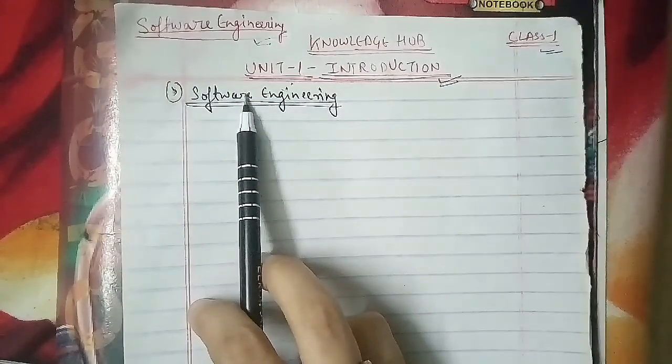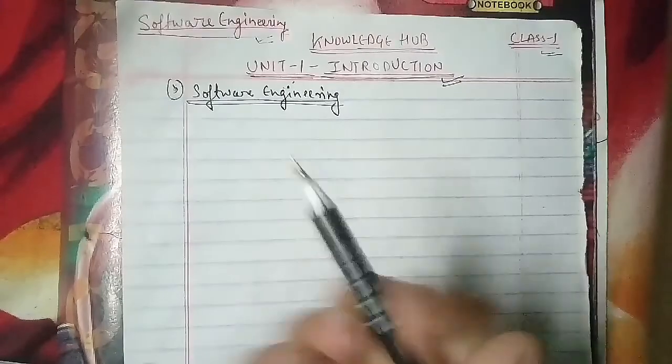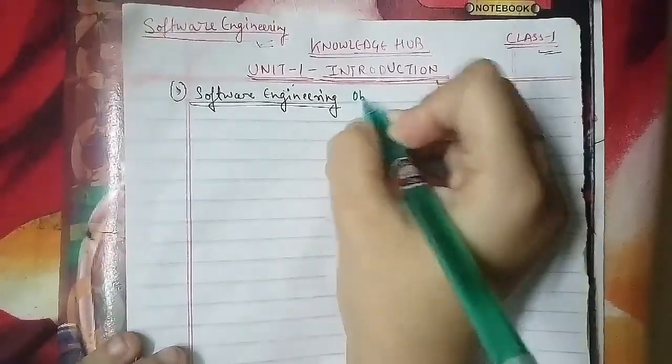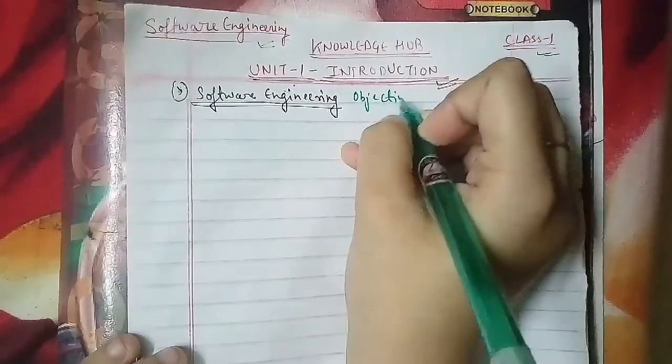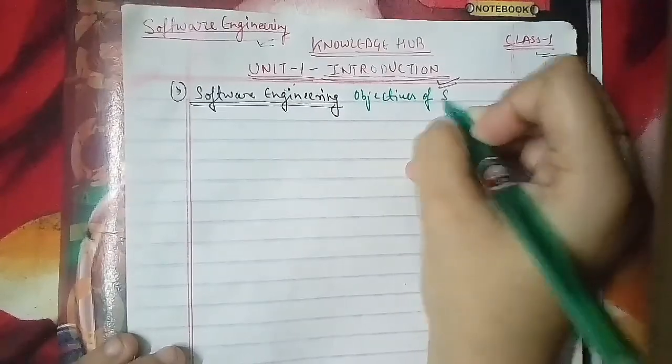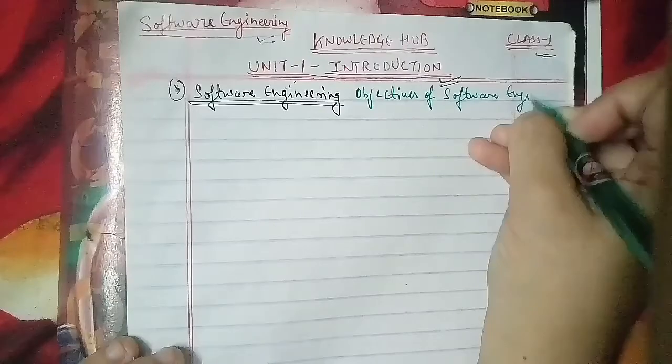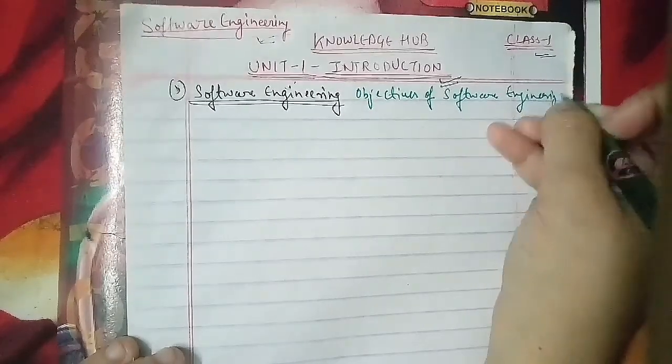Now we'll talk about the objectives of software engineering. What were the objectives of software engineering here? So let's go ahead. Objectives of software engineering.